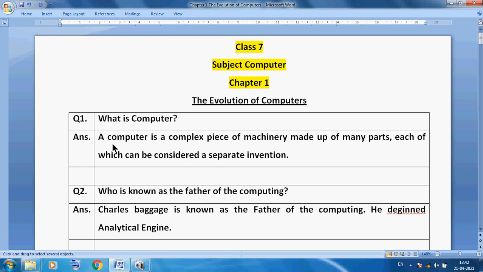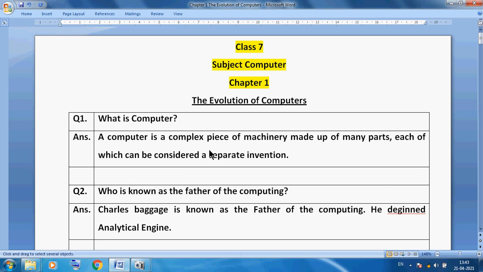Computer is a very complex piece of machinery, made of many parts, each of which can be considered a separate invention. We can also say computer is an electronic machine which processes raw data and produces meaningful information outside the world.